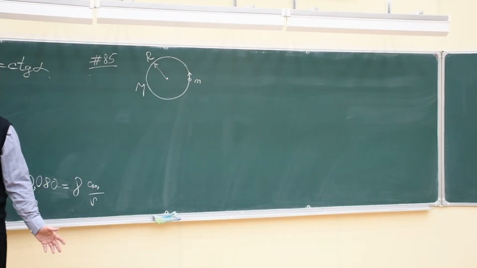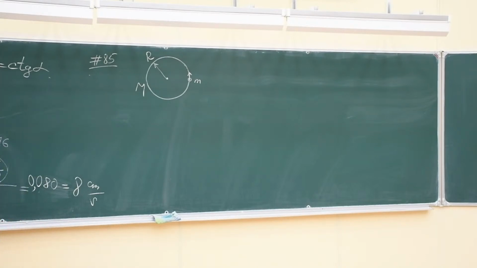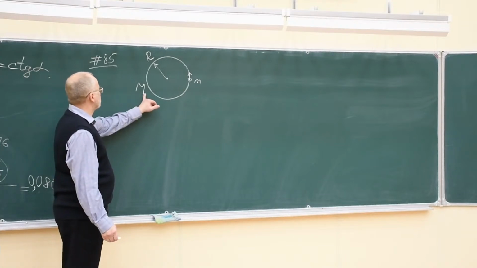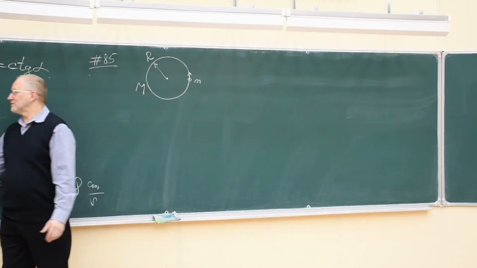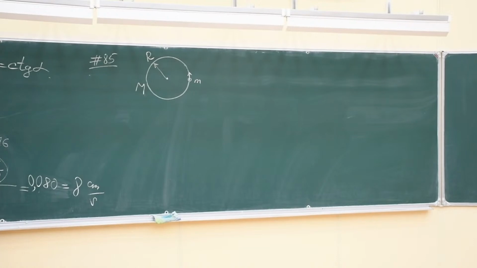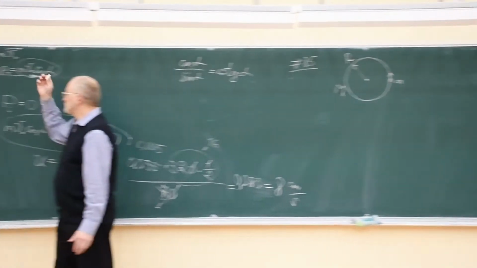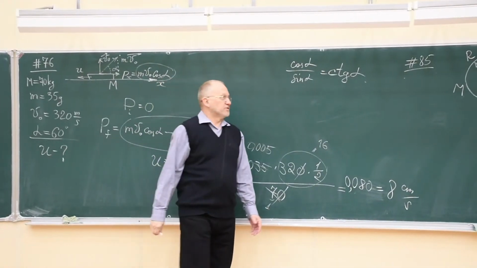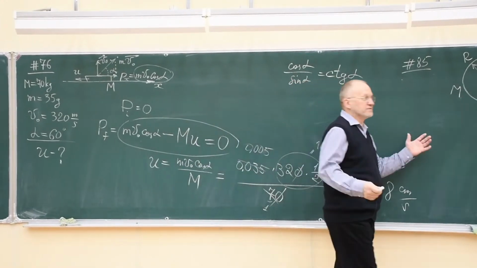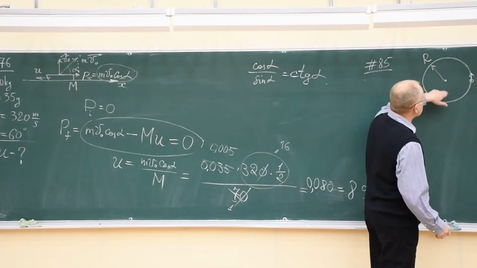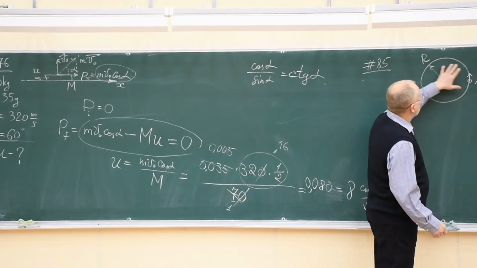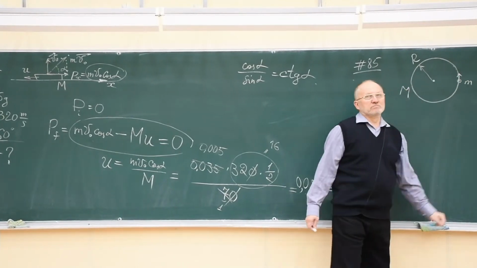We must find the trajectory. The question to this problem looks different from the question to the previous problem. Here we had to find the velocity, and here we have to find the trajectory. That is the curve described by the beetle against the table.